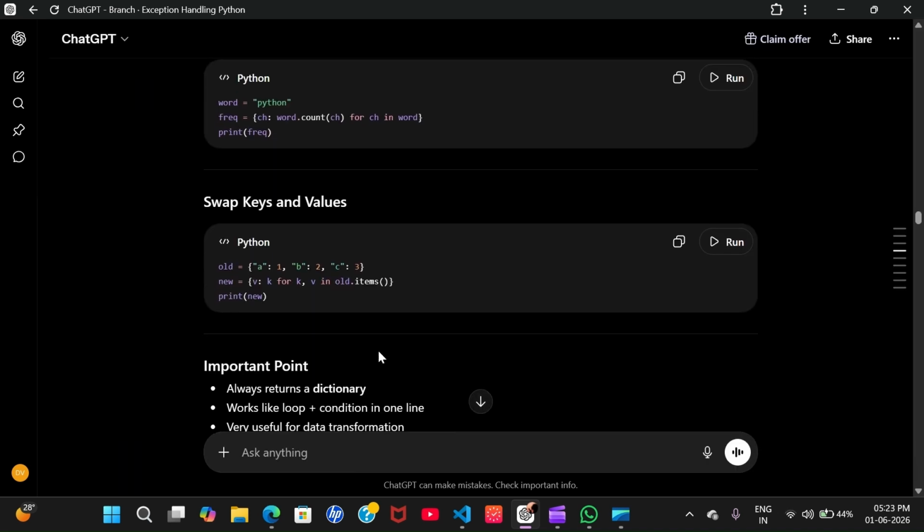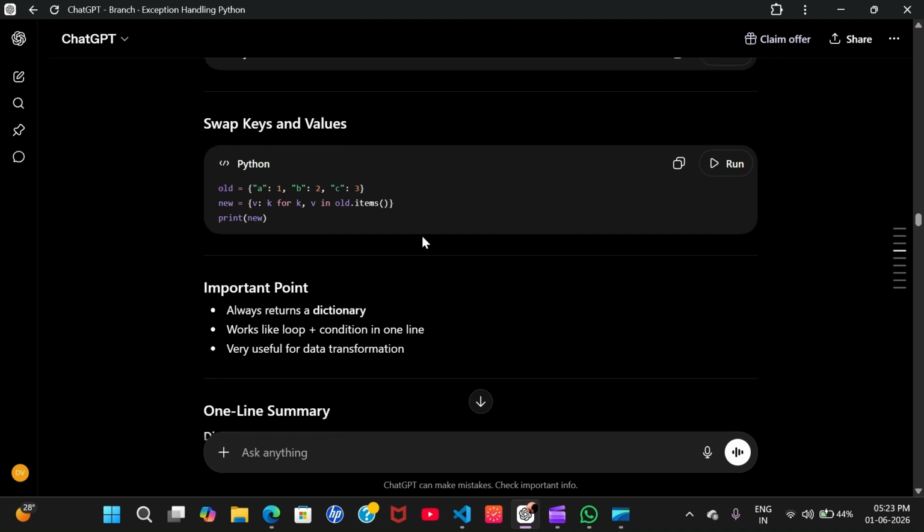Now swapping the values in this way. This is the way we are getting the data. Using .items(), we get the data and iterate k and v over the old items of the data, and now we are making the dictionary. First is v, which means now they will be reversed. Do you want me to show?